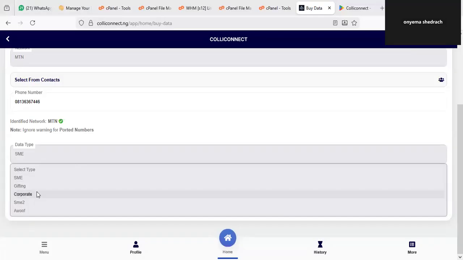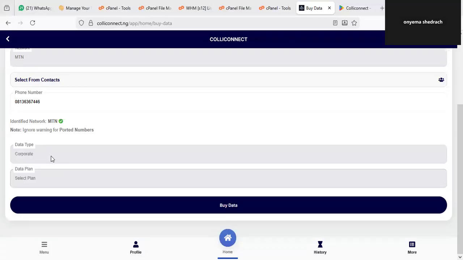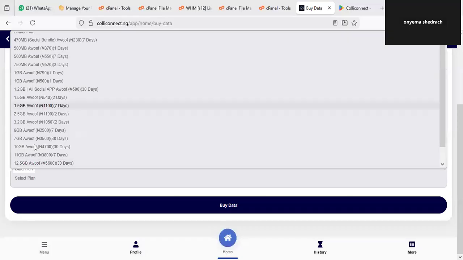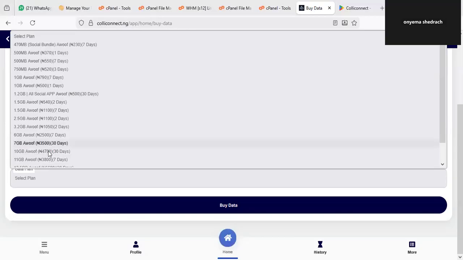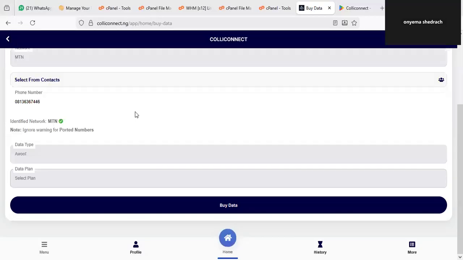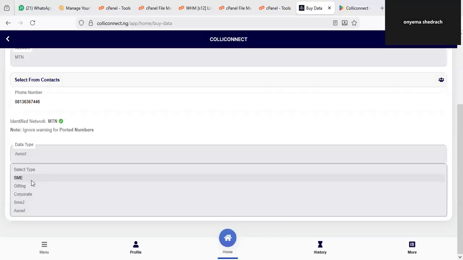If you go to corporate, the same thing. So what I want to tell you is that this platform is top notch, guys. This platform is top notch. Colliconnect has come to make sure that your data subscription is 100% affordable. You can see their AWOOF data is also here. Each of the data you choose determines what you get.